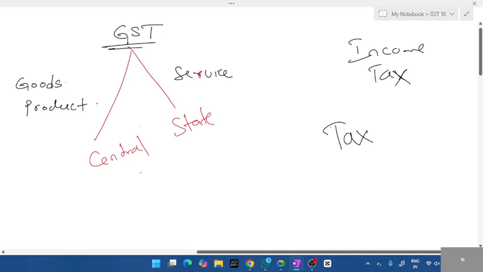This is important. It's not important to learn all the tax systems that you learn in 11th or 12th when you take commerce. For now, if you know about GST, that is enough, and you should know to whom this tax goes, central and state, both. Sometimes only central, and that is where these words come into the picture: interstate, intrastate.